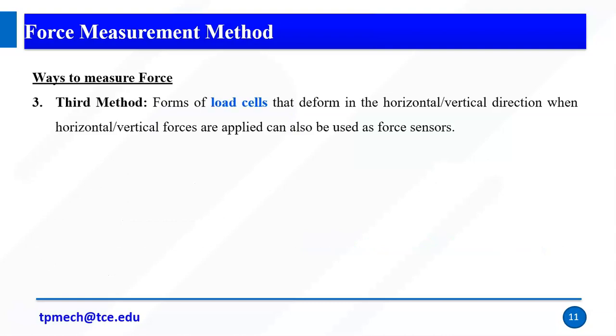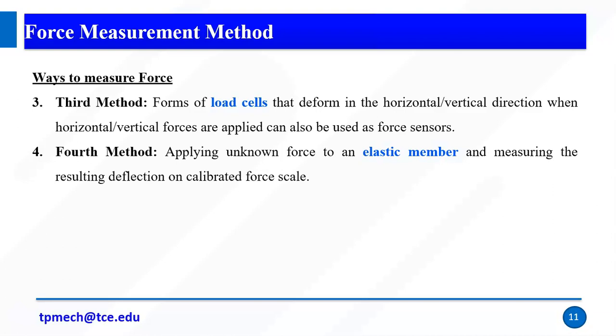And the third method is load cells. This is a specific topic we are going to see later. With the help of load cells we can easily measure force, as load cells deform in the horizontal or vertical direction when horizontal or vertical forces are applied. They can also be used as force sensors. So with the help of a load sensor we can measure the force. The fourth method is that we can use elastic members: applying an unknown force to an elastic member and measuring the resulting deflection on a calibrated force scale.